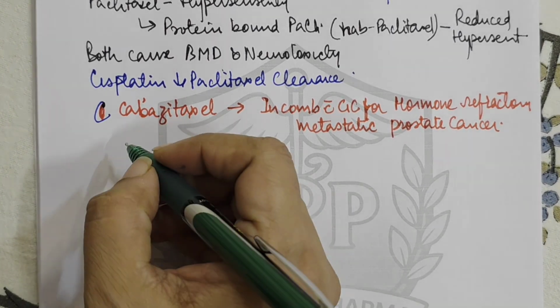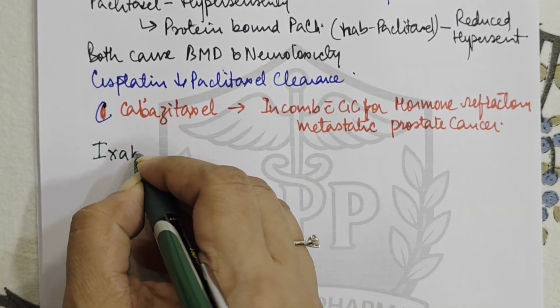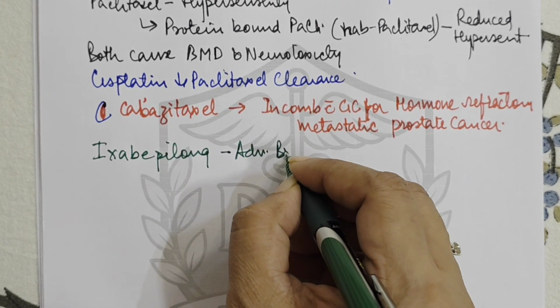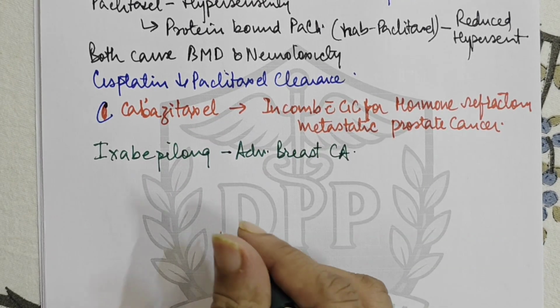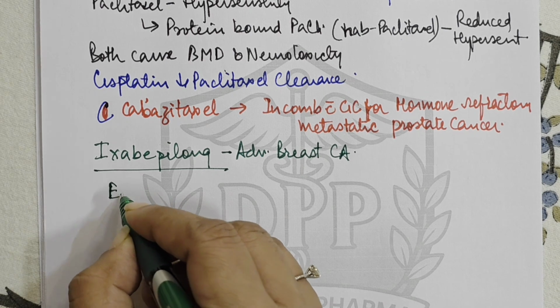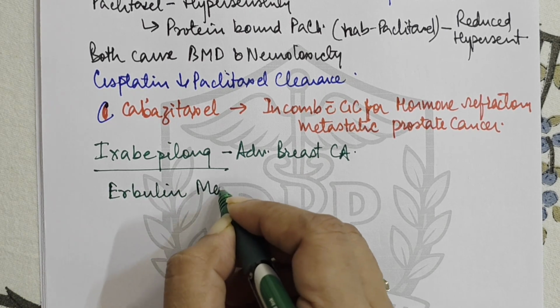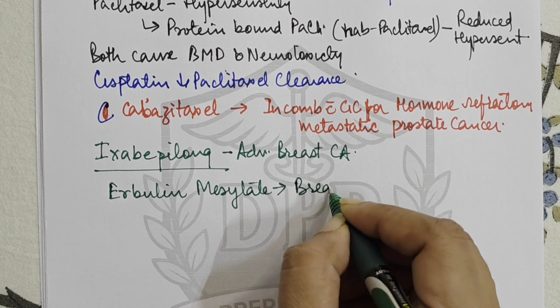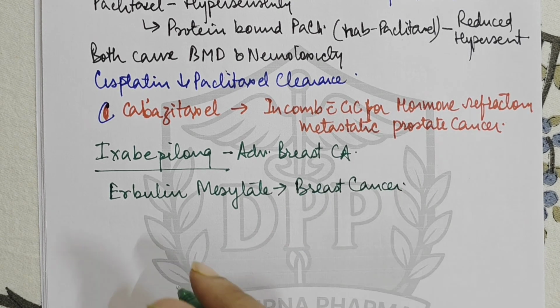कुछ new drugs इसमें आई हैं. Name is ixabepilone. This is used in the treatment of advanced breast cancer. ठीक है. Then there is a drug which is called as eribulin mesylate. This is again a microtubule inhibitor, and this is also used in metastatic breast cancer.